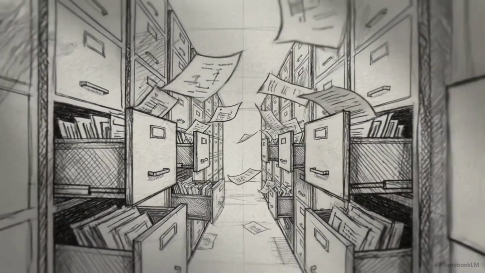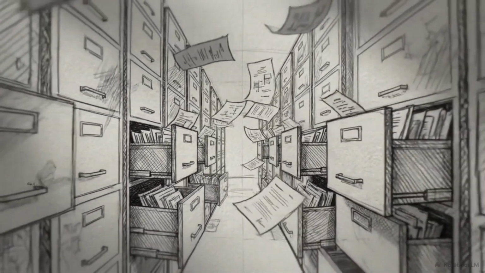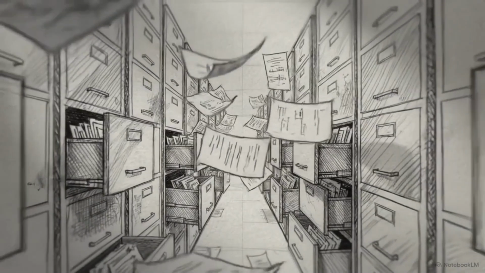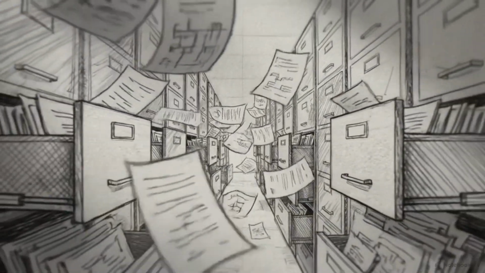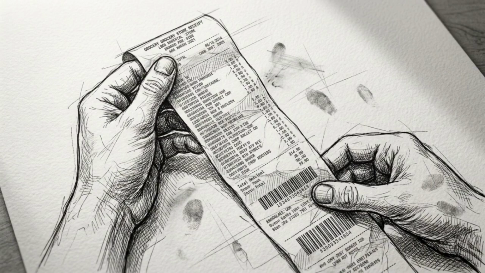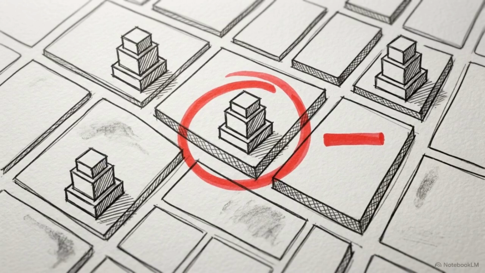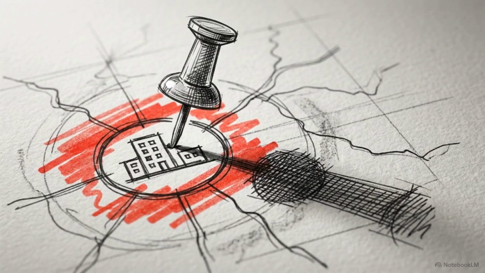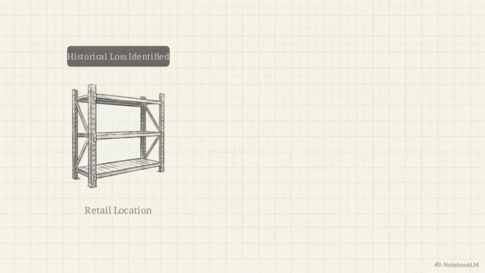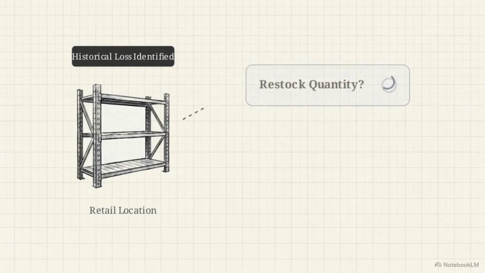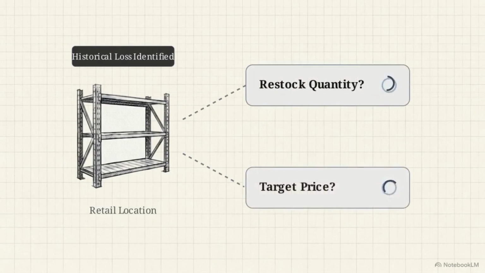Data analytics functions as a retrospective practice, looking backward at historical records to report on events that have already occurred. In a retail environment, this involves reviewing previous grocery store receipts to identify which specific locations lost money on certain products during the last quarter. While this reports the exact location of the loss, it lacks a mechanism to algorithmically determine the specific inventory adjustments or pricing strategies required to recover those margins.